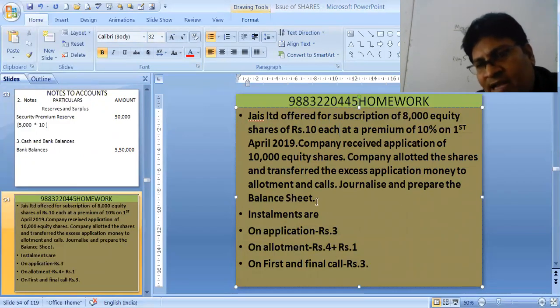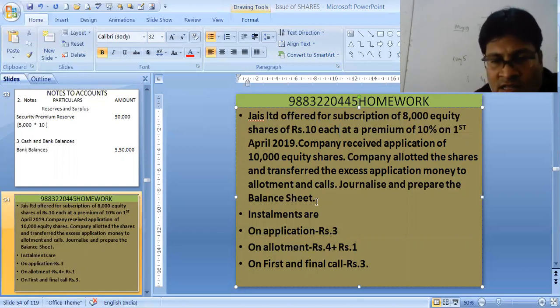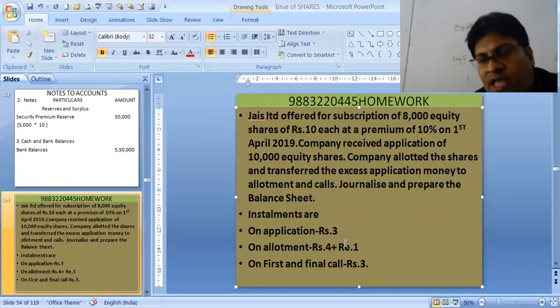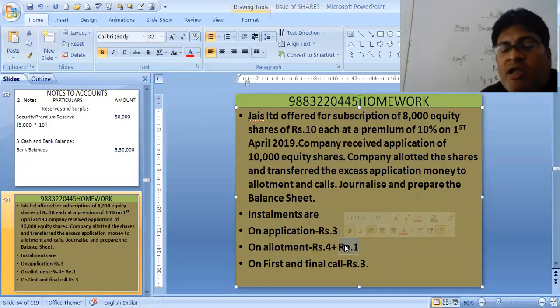One more phrase we can write instead of excess application money transferred to allotment and calls: we can write pro rata allotment was done. That also means the same thing. Installments are application rupees 3, allotment 4 plus rupee 1, and first and final call 3. Why rupee 1? Because of the 10% premium. If this had not been mentioned, you would still take rupee 1 with allotment, because when nothing is mentioned, premium is always with allotment.